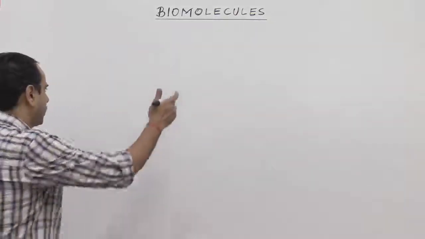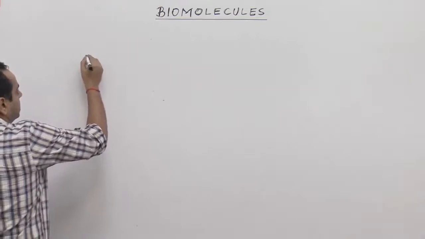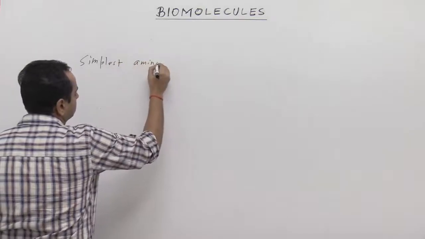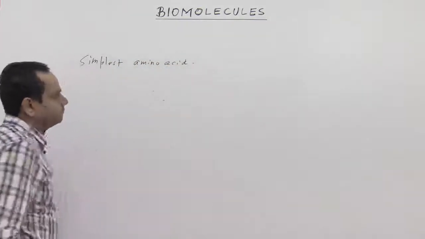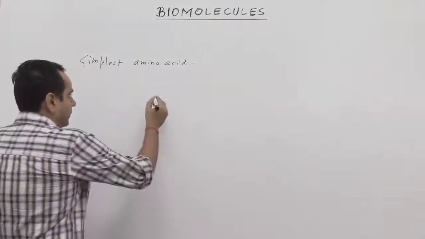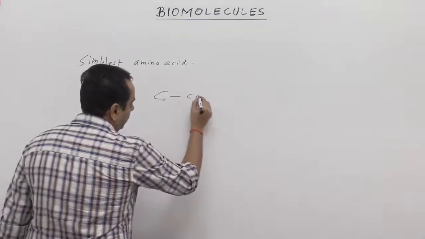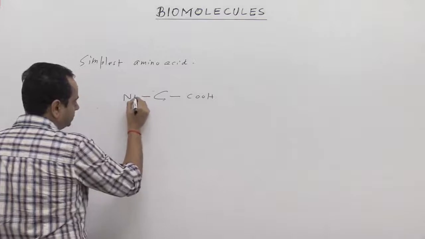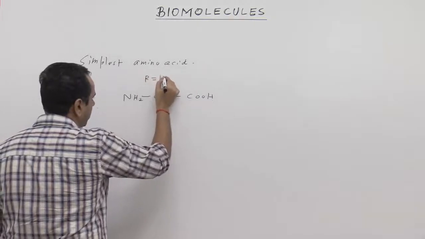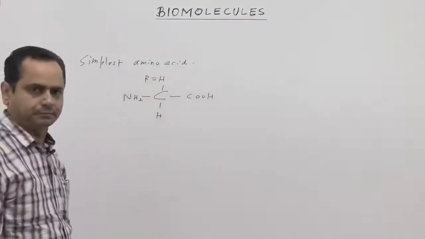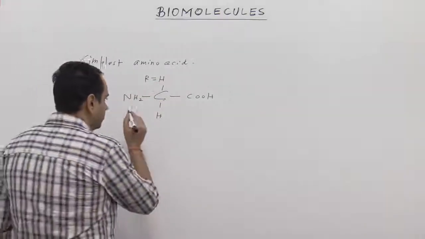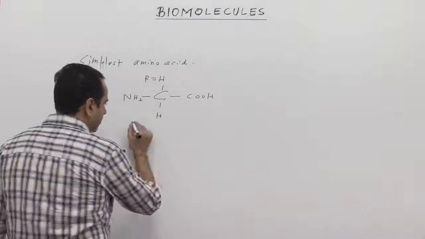For example, the simplest amino acid among the proteinaceous amino acids is the one where R is equal to H only. This is the simplest kind of amino acid, and it is called glycine.